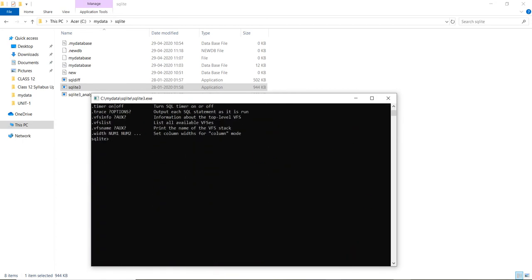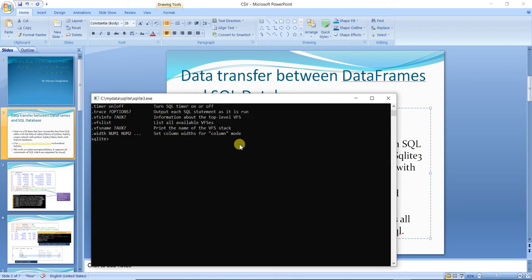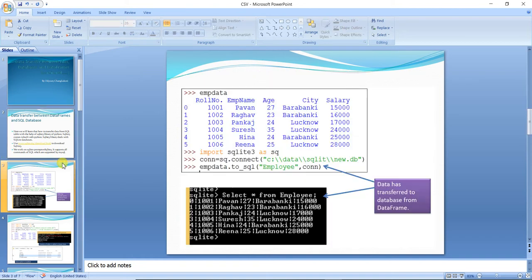So let us go back to the PPT. We work on the SQLite prompt, meaning this window only, which I have just shown you. In this window or this screen only, we are going to work on the SQL queries. Done. Now let us start the practical part.